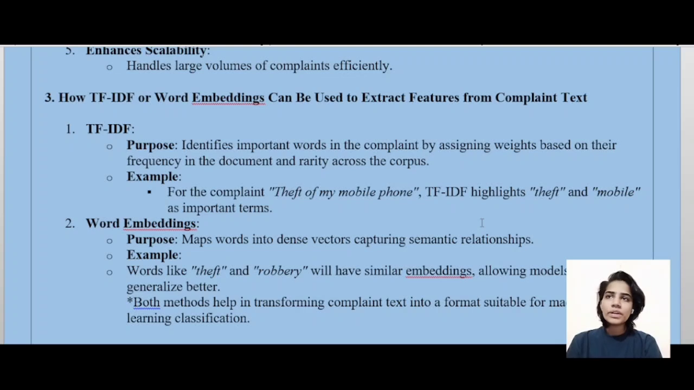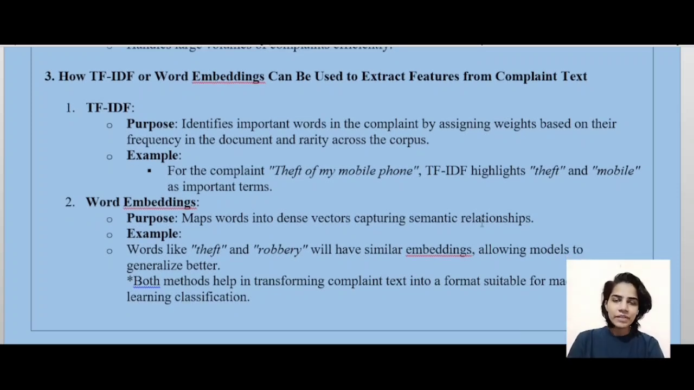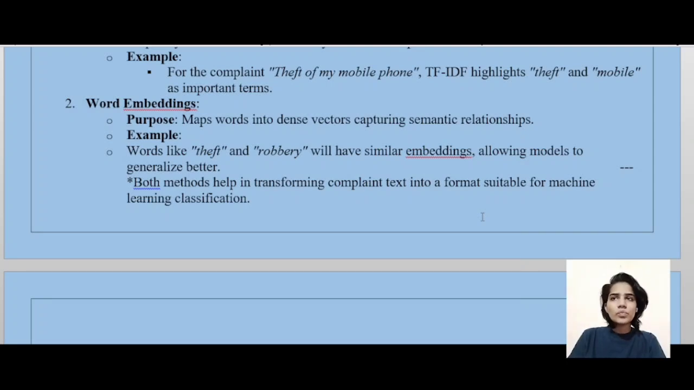Next question is how TF-IDF or word embeddings can be used to extract features for complaint text. Right. So first is TF-IDF. Purpose is to identify important words in the complaint by assigning weights based on their frequencies in the document and rarity across the corpus. Example, for the complaint theft of my mobile phone, TF-IDF highlights theft and mobile as the important terms. Second one is word embeddings.